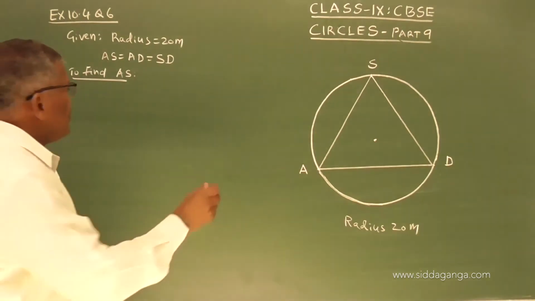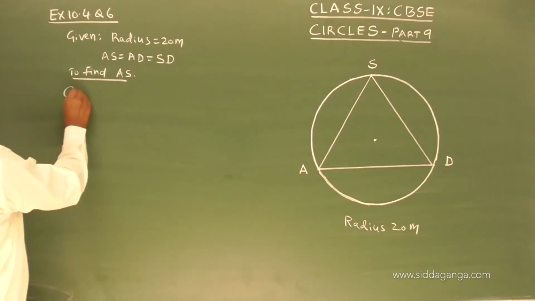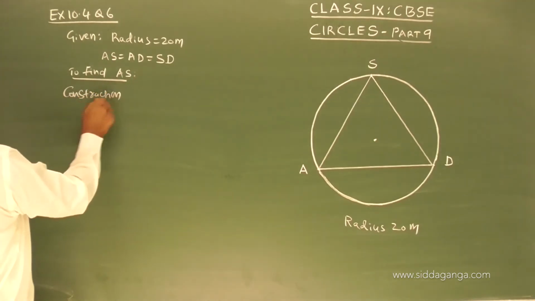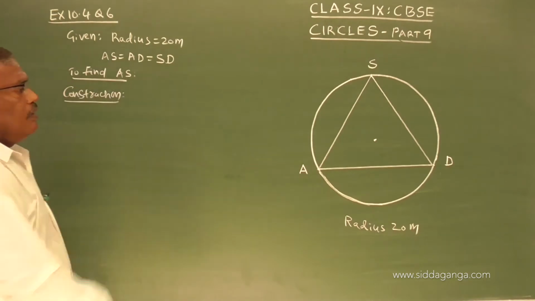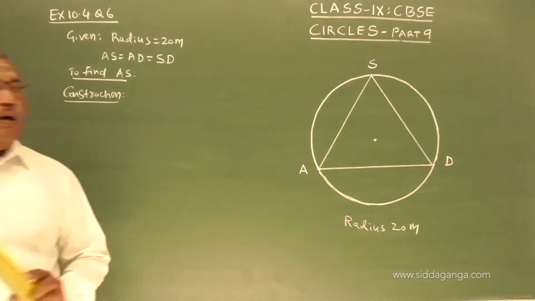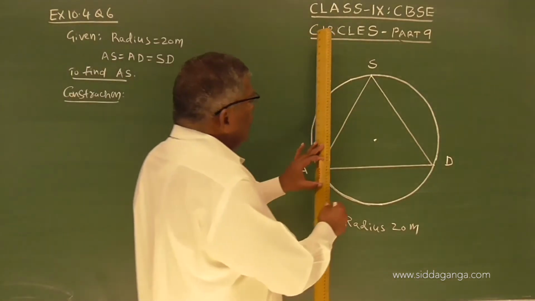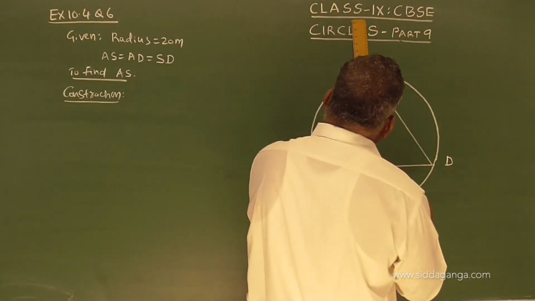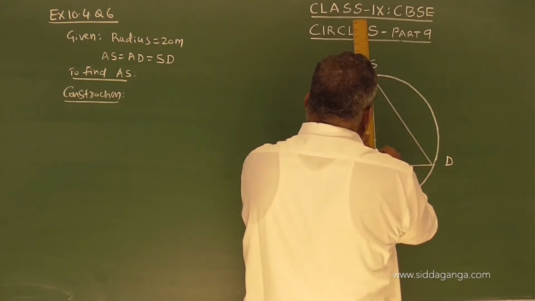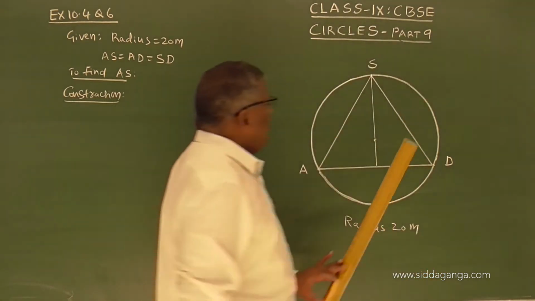Now make a small construction. Draw median to this triangle from point S. This is the median.